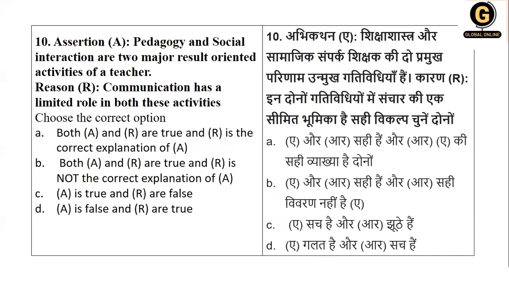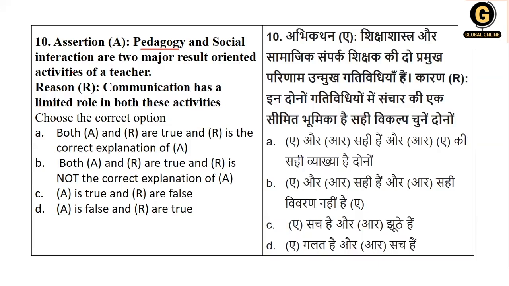Next question. Assertion and reason. When we talk about assertion and reason, we just need to get into touch with the question, not with any other intention of going through the question. So let's understand what it tells. The assertion says pedagogy and social interaction are two major result oriented activities of a teacher. Pedagogy is a teaching technique. Social interaction is one of them. It is a result oriented activity.